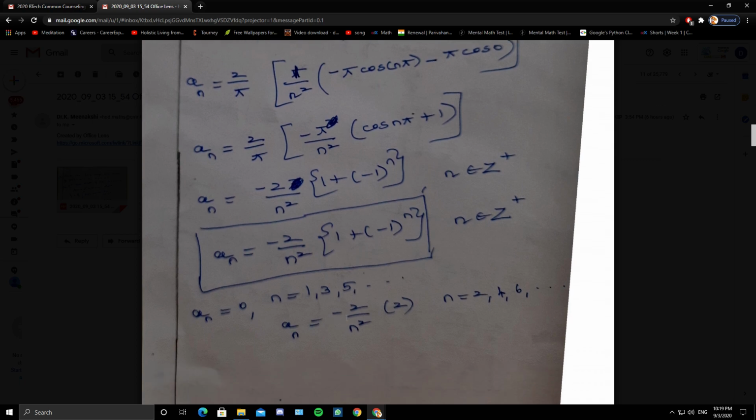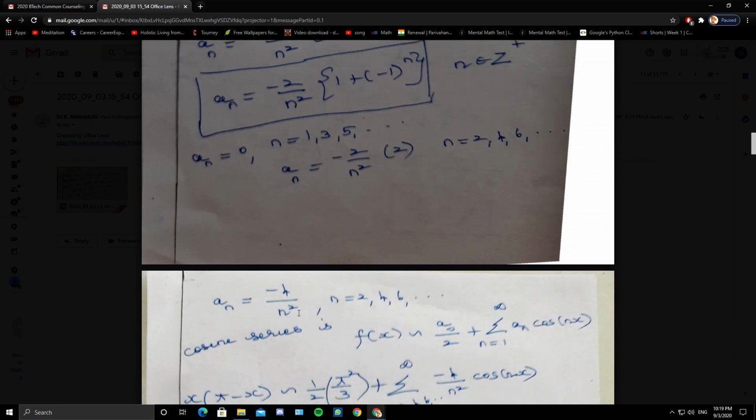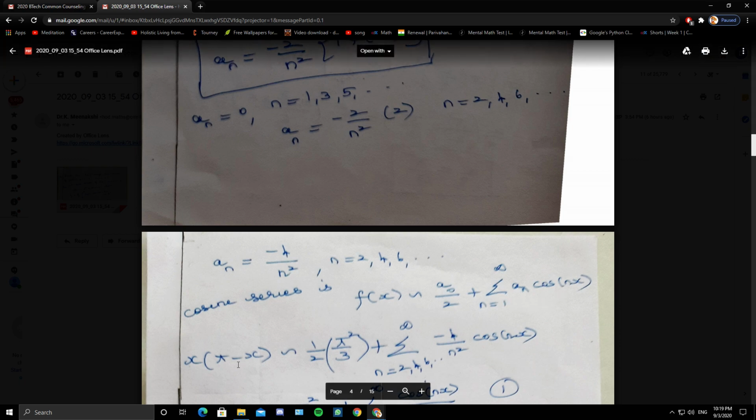So a_n is minus 2 by n square into 2 when n is an even integer. So a_n is minus 4 by n square, n equals 2, 4, 6, etc. So the cosine series is f of x converging to a_0 by 2 plus summation 1 to infinity a_n cos of nx.